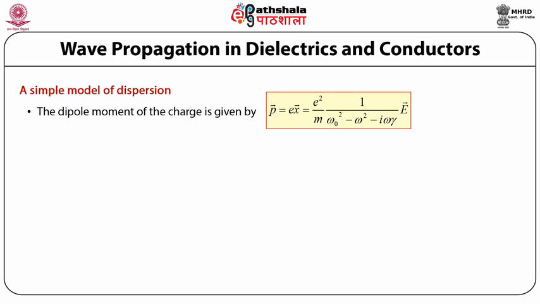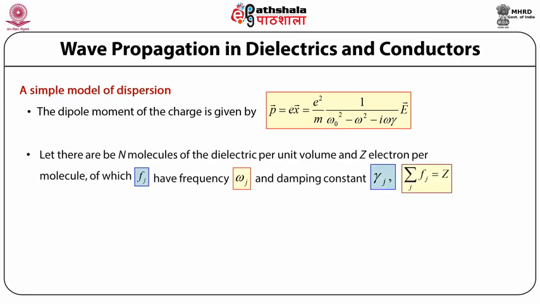Let there be N molecules of the dielectric per unit volume and Z electrons per molecule. Further, all the electrons in the molecule may not have the same binding frequency and damping constant. Let there be f_j electrons per molecule with binding frequency omega j and damping constant gamma j. Then the summation over j of f_j equals Z.